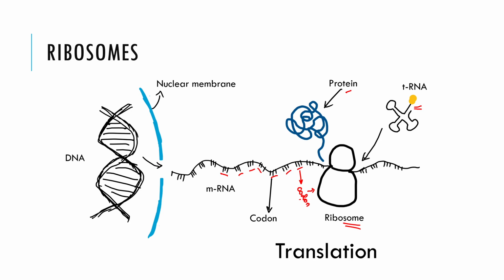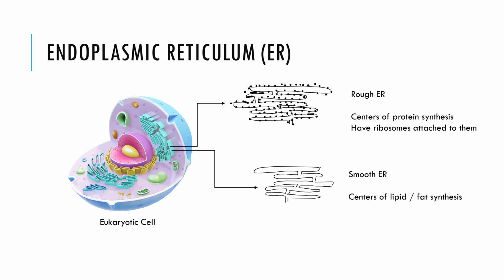So, do the ribosomes actually float around in the cytoplasm? Well, in prokaryotic cells, they do. However, in eukaryotic cells, they are mostly associated with an organelle called the endoplasmic reticulum. These are membrane-bound network of tube-like structures that are often attached to the nuclear membrane. The endoplasmic reticulum with ribosomes is called the rough endoplasmic reticulum. They are the major centers of protein synthesis in the cell.